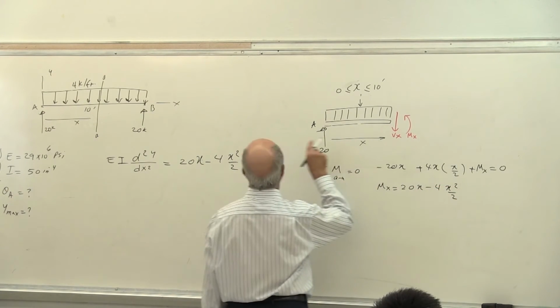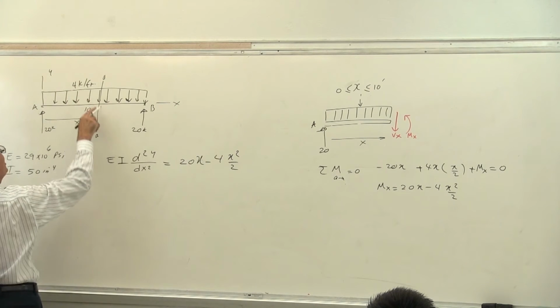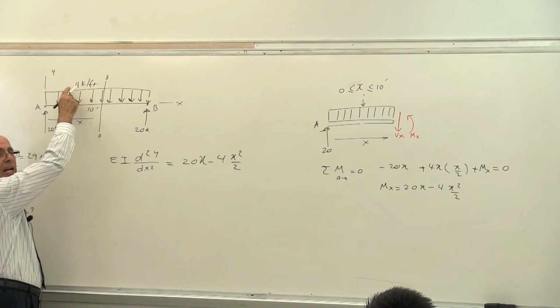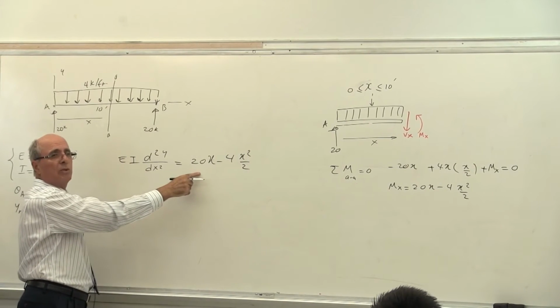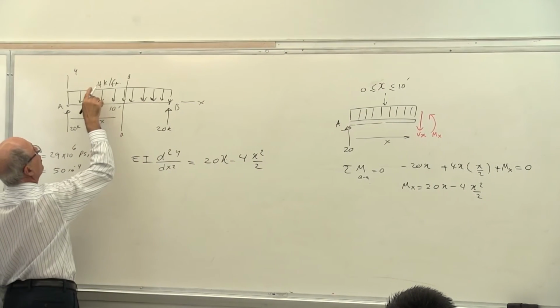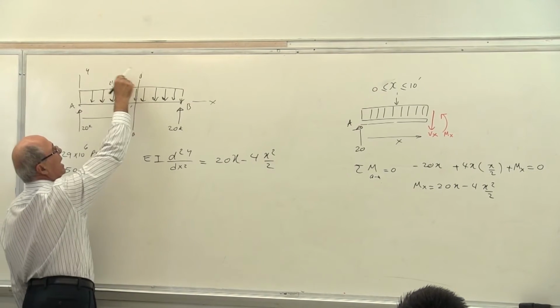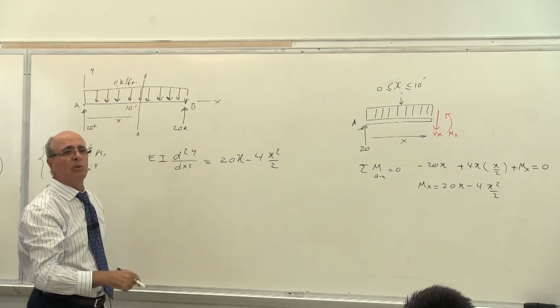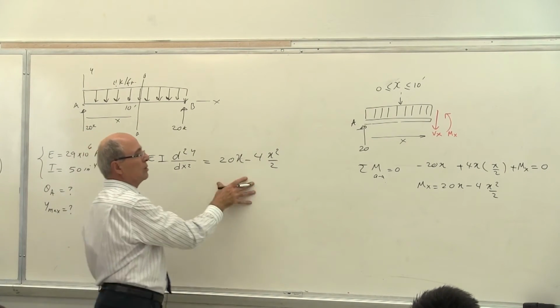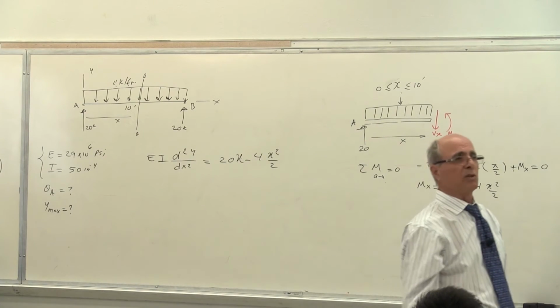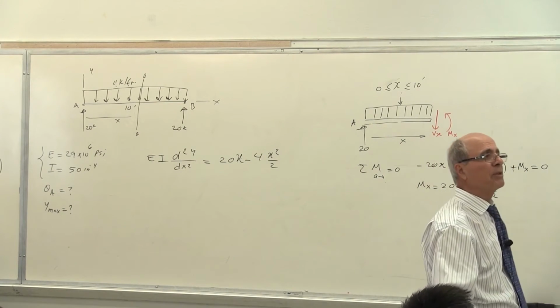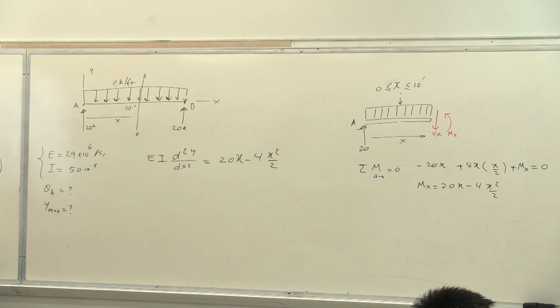How did I do it? I look here. I said here the action is negative. I want the reaction, so I put here 20x. You should do it like that. This action is 4x times x over 2. The action is positive. The reaction of the beam to it will be negative. You can go this way, you can go that way, whatever you choose. If it is the beginning, you can always draw a free body diagram. After one time, twice, 3 times, 4 times, this is the same routine, so why not use it the same way? Is that correct or not? Yes? Everybody with me? It's very simple.